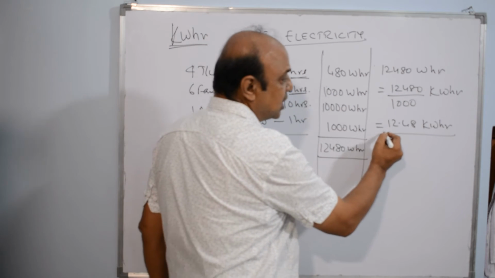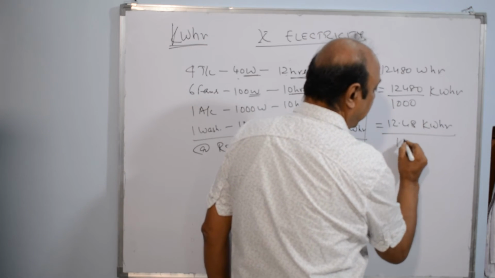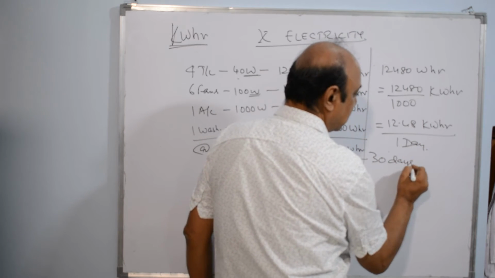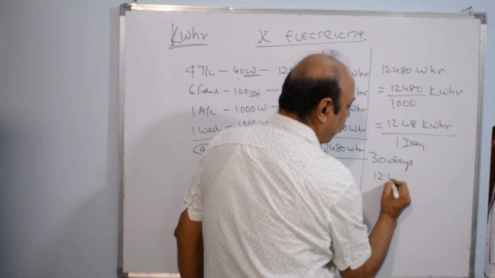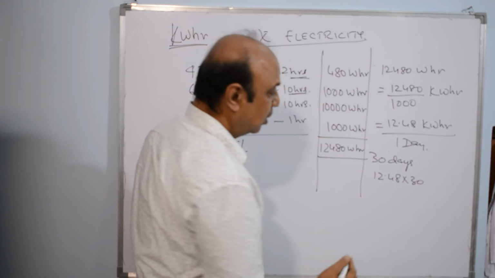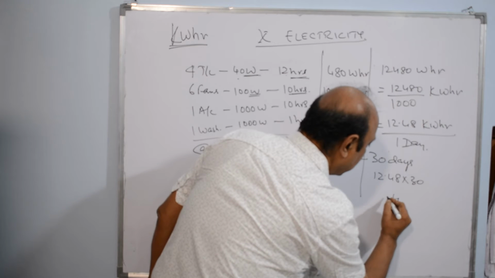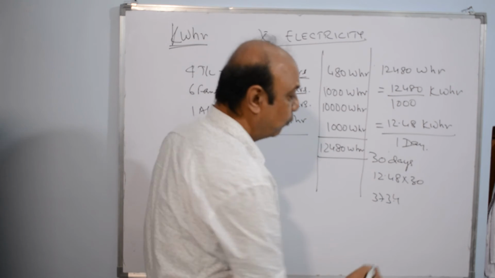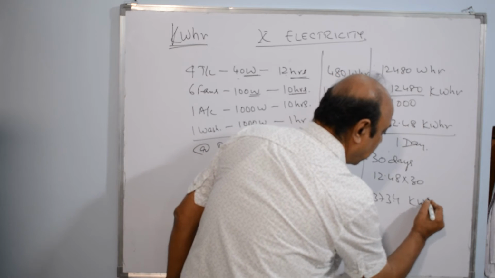Now this is the energy consumption for 1 day. What will be my energy consumption for 30 days? That will be 12.48 into 30. Simple. That is 373.4 kilowatt hour.